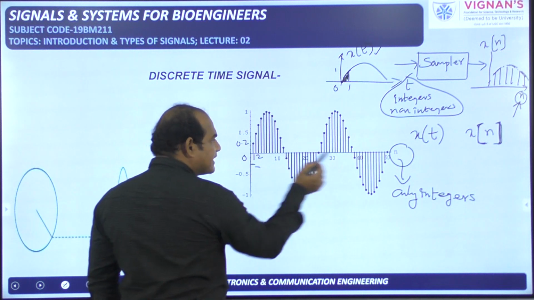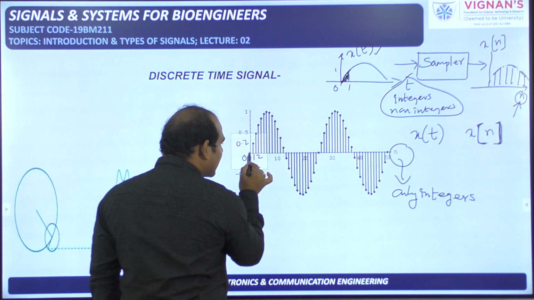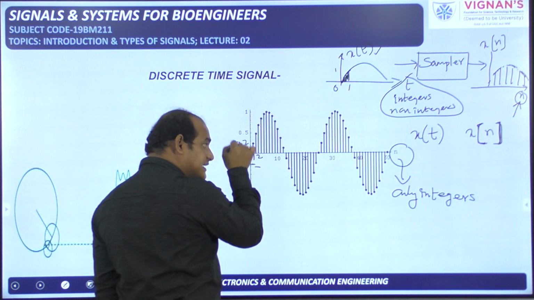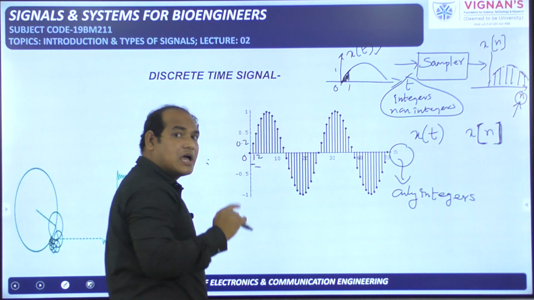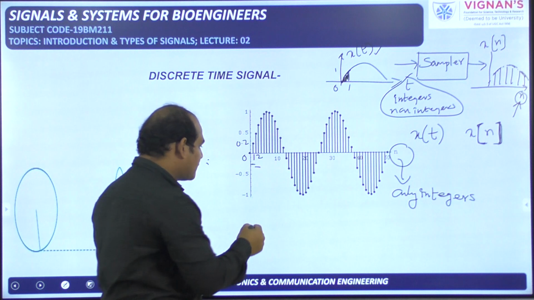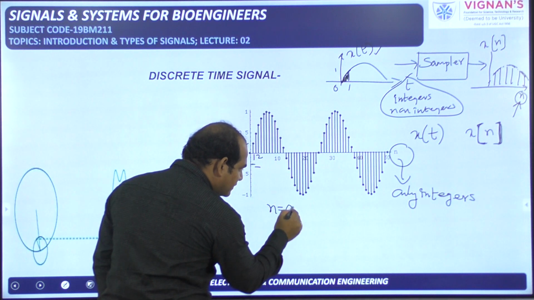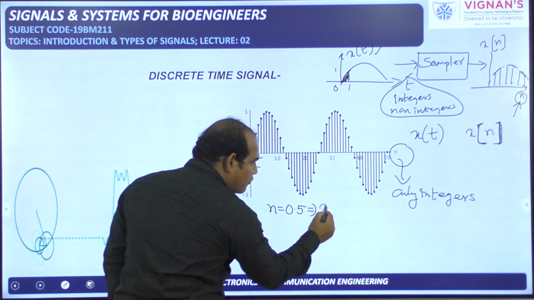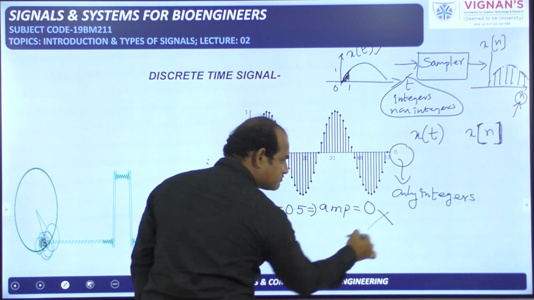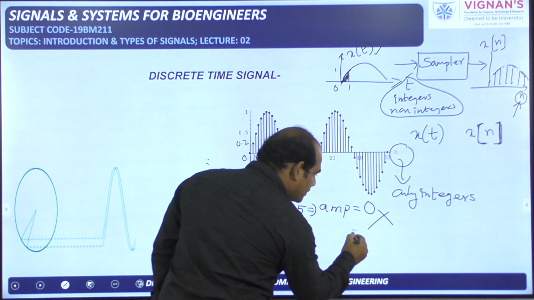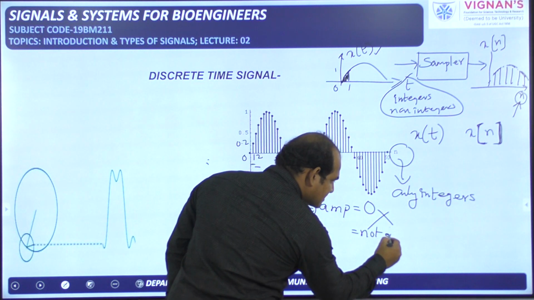Here at n equal to 0, amplitude is 0, like this we have to represent. That indicates at n equal to 0, amplitude of this particular signal is 0, but at n equal to 0.5, what is the amplitude of this signal? You should not tell 0. It is the wrong answer. The amplitude is not defined. This is the correct answer.